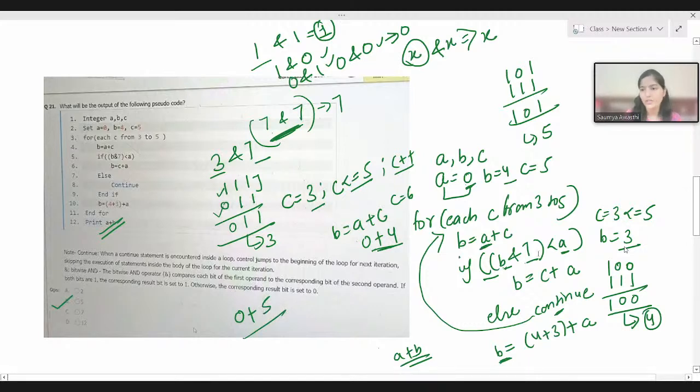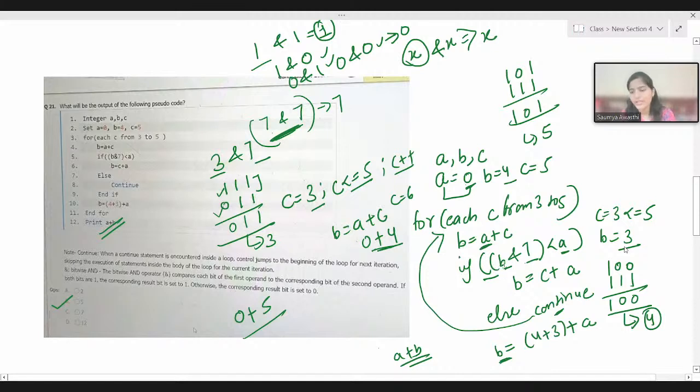Now in this question, it's not even necessary to put that much effort. I was explaining that, that's why I took every iteration. From one iteration itself you can get to know that this B equal to 4 plus C plus A part is not going to be executed, and also this if part is not going to be true for any value of C, right?